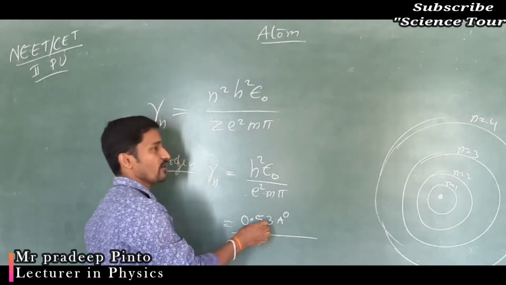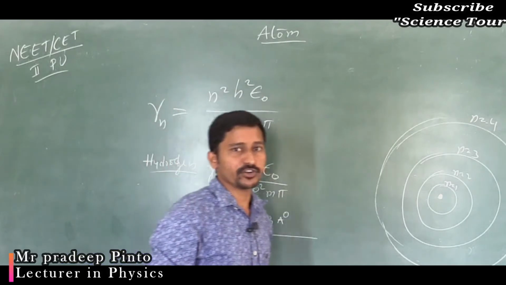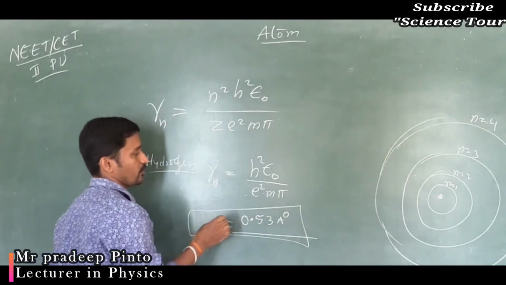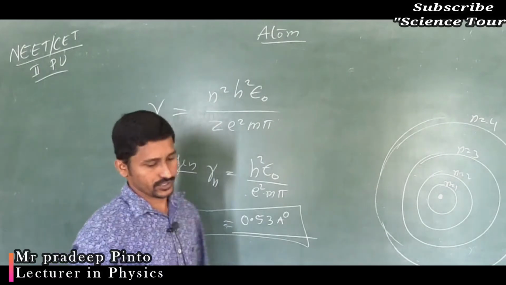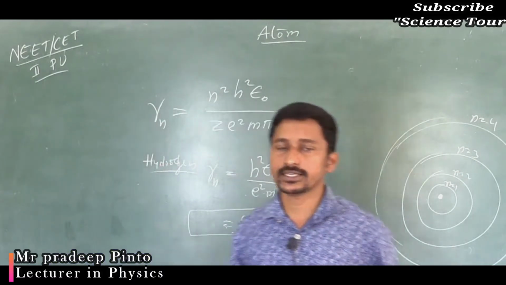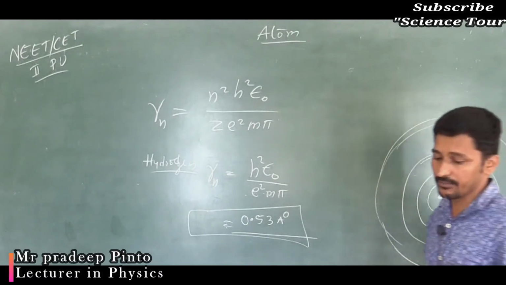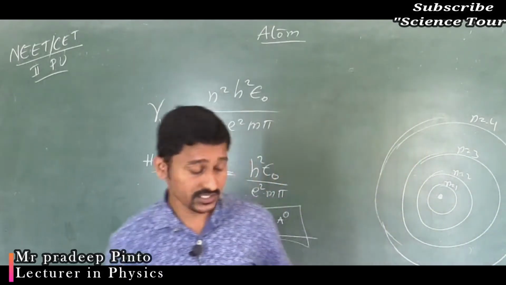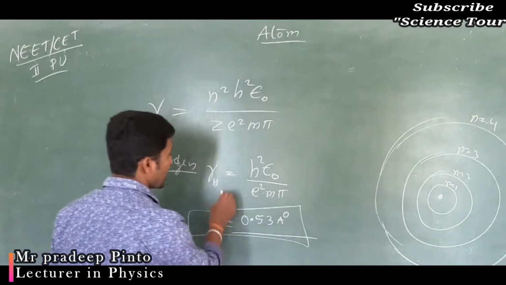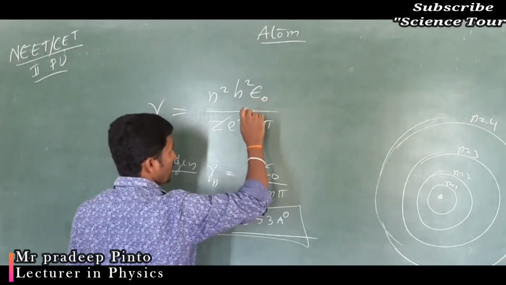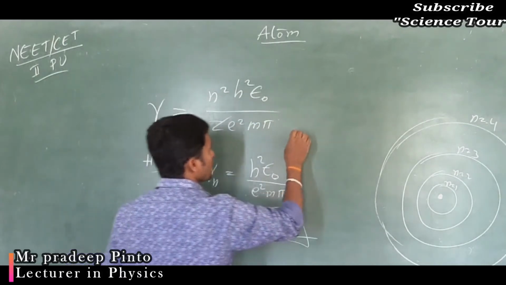You have to remember this for competitive exams, because they will give the Bohr radius or the expressions directly, and when you apply them to numerical sums you need to remember this.